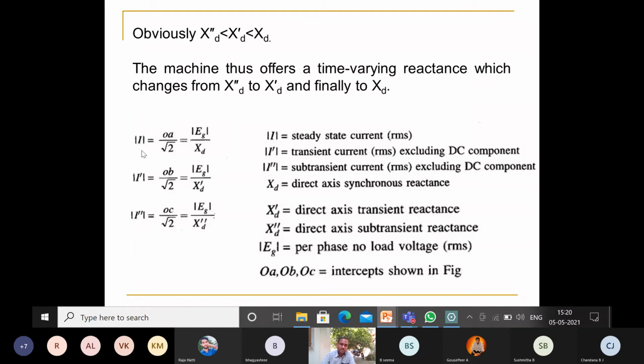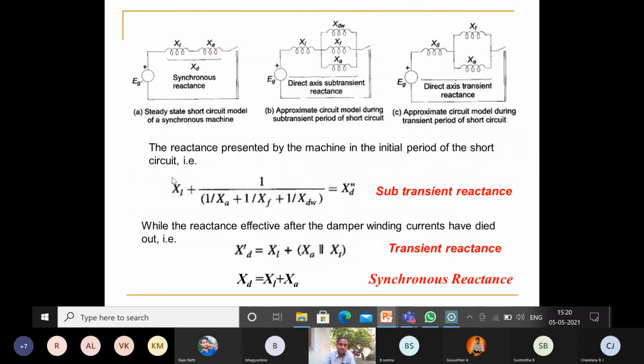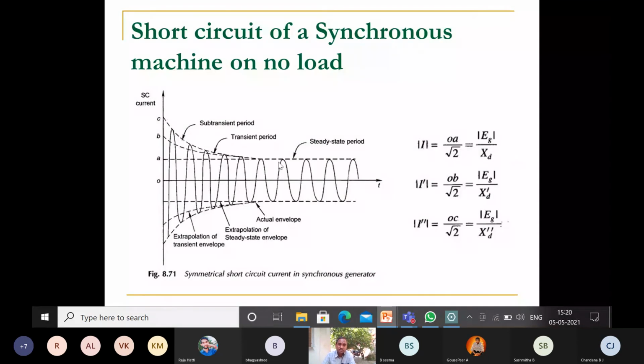From this you can find the steady state current I, I dash is the transient current excluding the DC component, and I double dash is the sub-transient current excluding the DC component. That is to be calculated. Therefore I is equal to OA by root 2, where OA is EG divided by XD, and I dash is equal to OB. In the diagram, OA refers to the steady state, OB to the transient period, and OC to the sub-transient period.